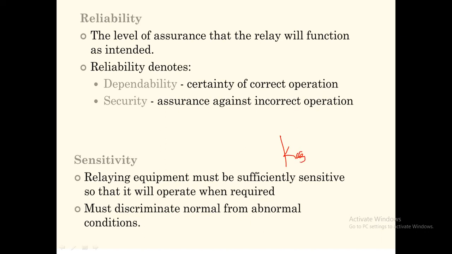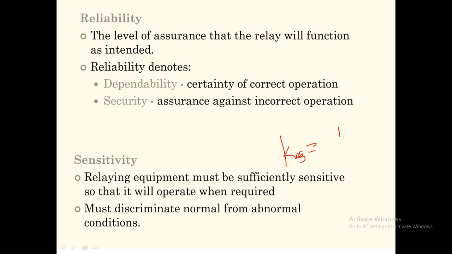It is expressed by the factor called sensitivity factor, which is the ratio of the minimum short circuit current in the protected zone to the minimum operating current required for the protection to start.